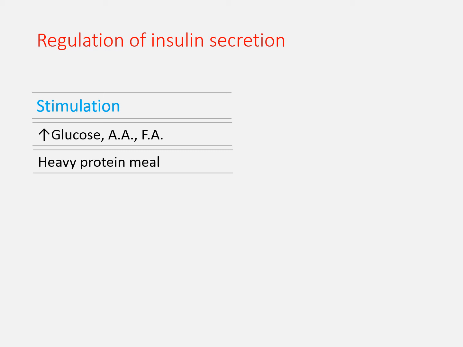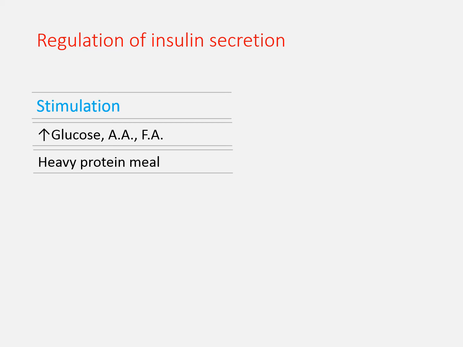But when we give a protein rich diet with a glucose diet, there is a much greater increase in the insulin secretion as compared to when we give a protein rich meal alone. So basically this amino acid strongly potentiates the glucose stimulus for insulin secretion.